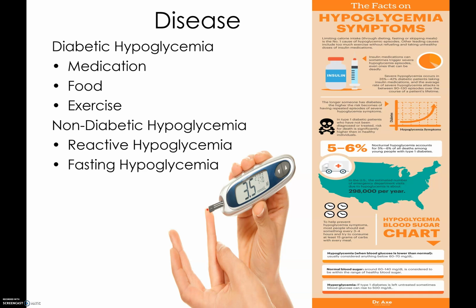Fasting hypoglycemia, caused by medicines such as aspirin, antibiotics, or quinine, which is a malaria treatment, or it could also be caused by low levels of certain hormones such as cortisol, growth hormone, glucagon, or epinephrine. Another factor that could cause fasting hypoglycemia is tumors in the pancreas that could produce excess insulin, which could contribute to low levels of glucose in the blood.